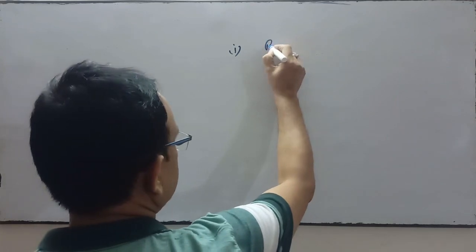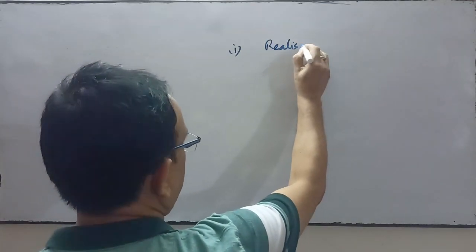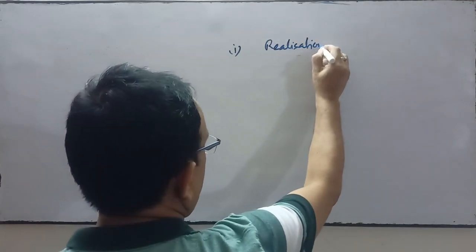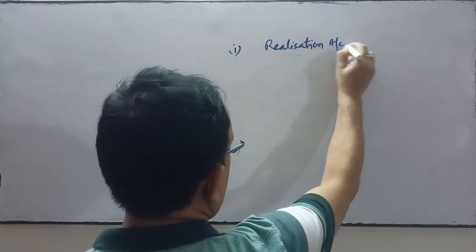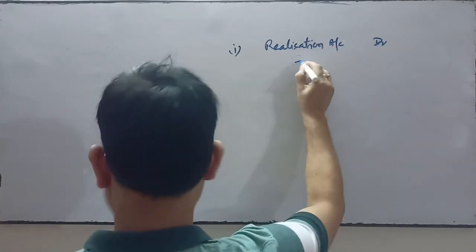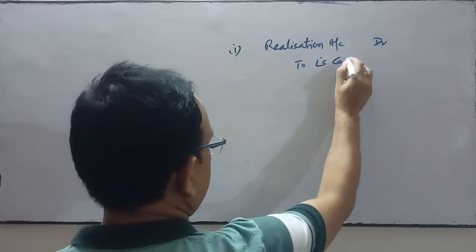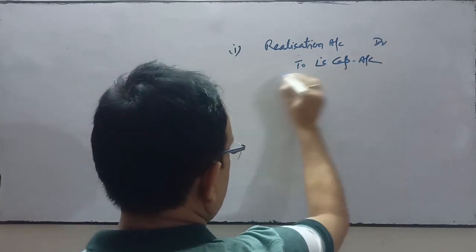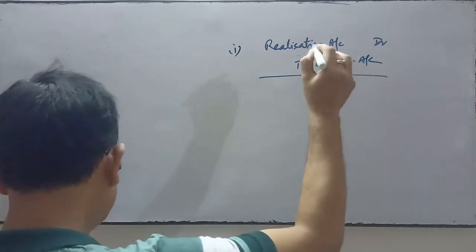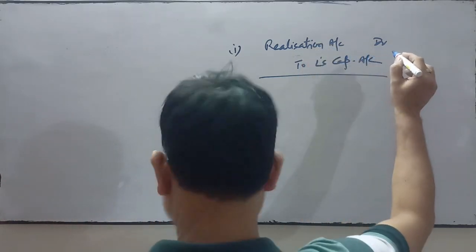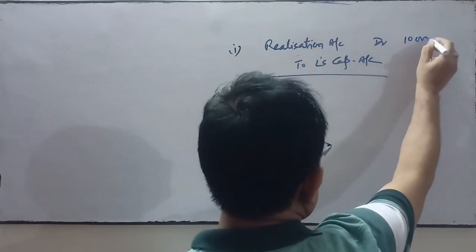So simply, realization account debit to L's capital account, that is 10,000.